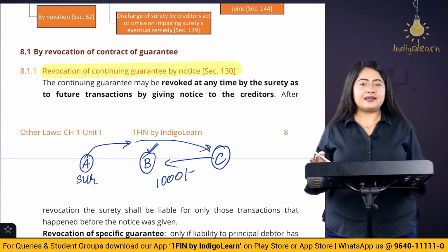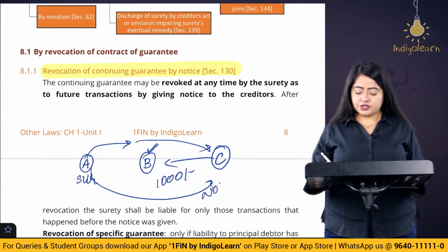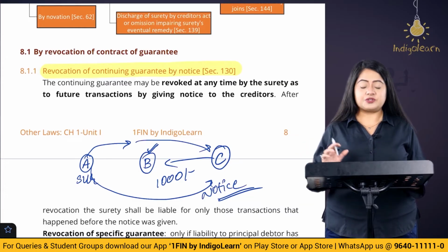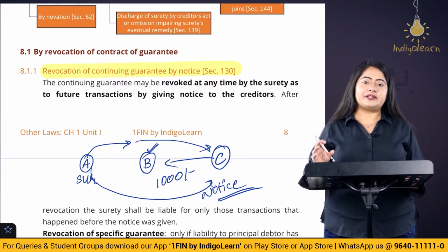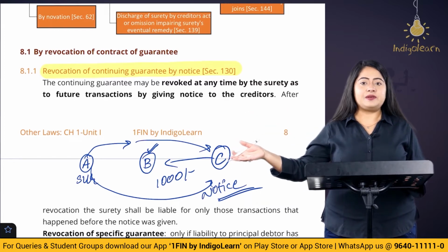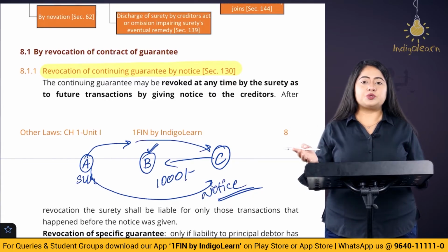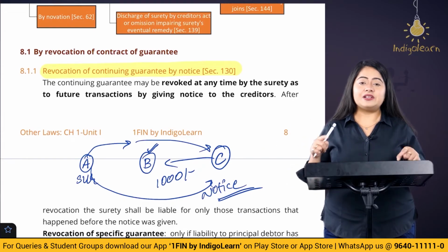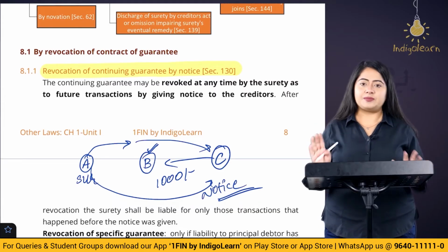But at this point A is thinking that every time Mr. B does not make the payment, so I don't want to continue with this guarantee. So A gives a notice of revocation to Mr. C that, listen, I don't want to continue as a surety of this person, Mr. B. Can he do so? The answer is yes. Whenever he gives the notice to the creditor, after that, whatever transactions happen, he will not be liable. So after August and September, if there is a default in October, November, December, then A is not going to be liable, but A will continue to be liable till he revokes. So he will still be liable for August and September, for which he has made the payment.